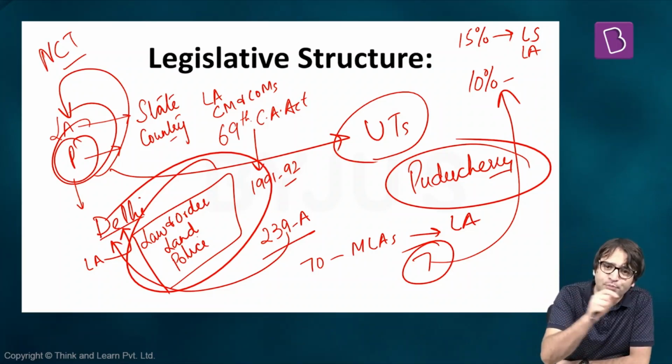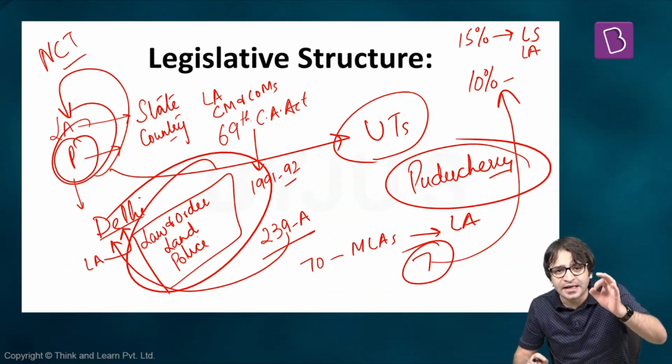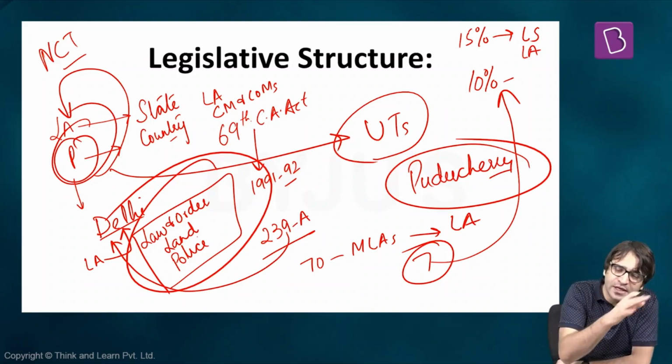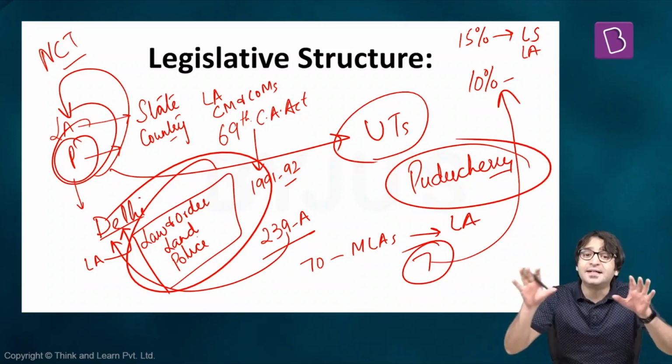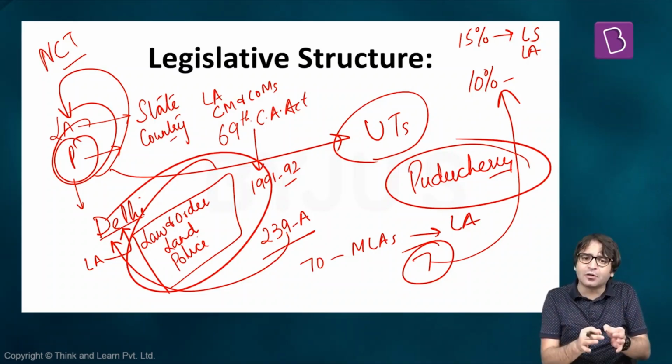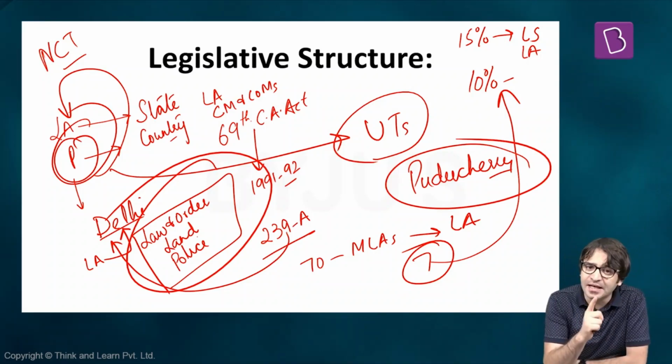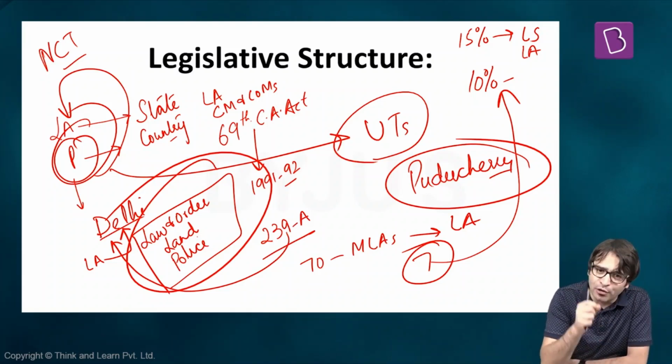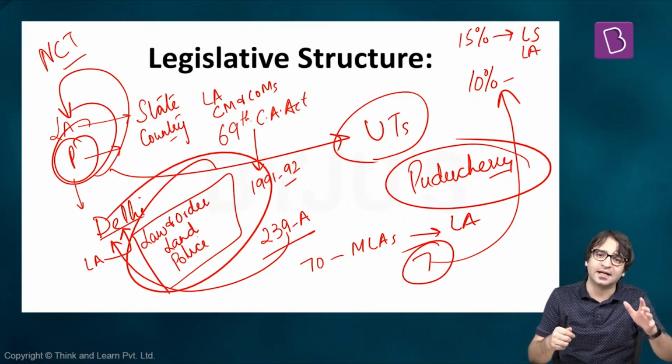But what about Delhi and Puducherry? Puducherry, despite the fact that it's a union territory, was given a legislative assembly in 1963. Despite the fact that Delhi is a union territory, it was given a legislative assembly in 1992. Despite that, Parliament has still retained its power. Parliament can still make a law on all matters related to Puducherry and Delhi. But the Delhi Legislative Assembly has one disadvantage. It cannot make law on law and order, land, and police, because that is the exclusive domain of the center,